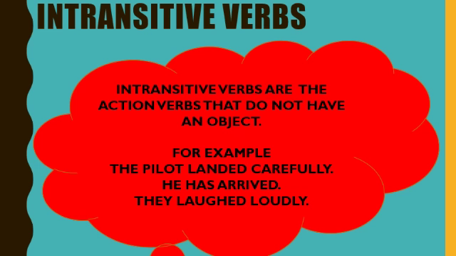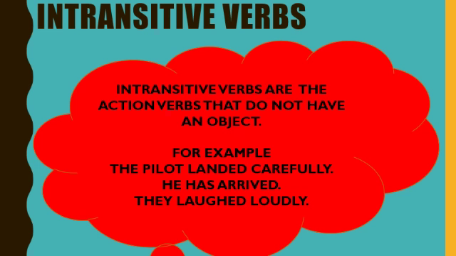Last example is "They laughed loudly." So here laughed is a verb and loudly is not a person or a thing. So it is not an object. It is an adverb. That's why it is an intransitive verb.